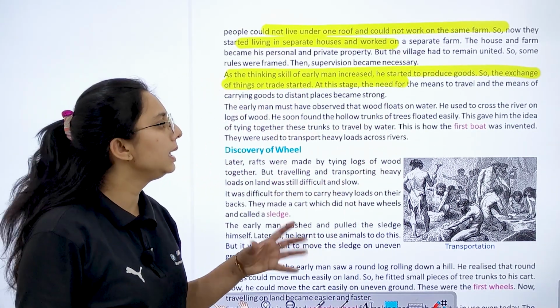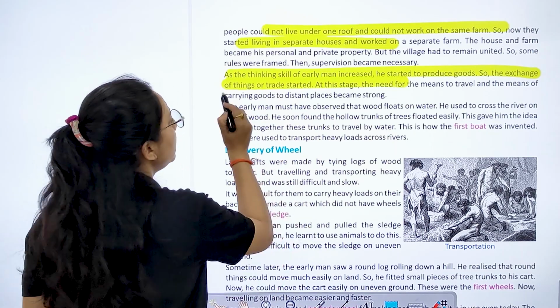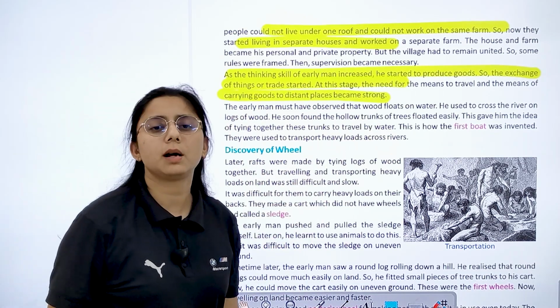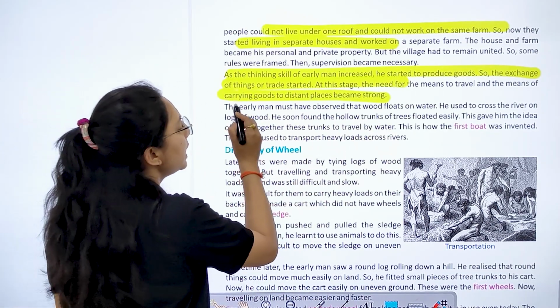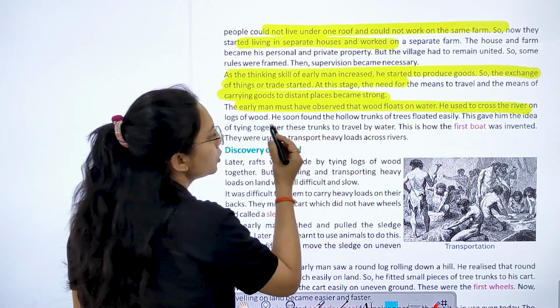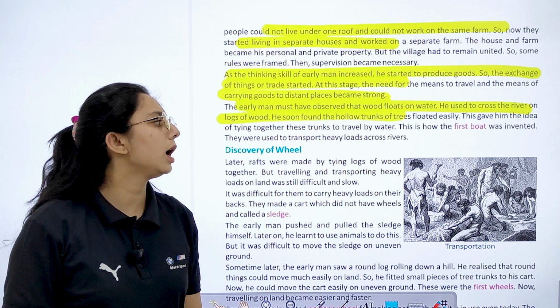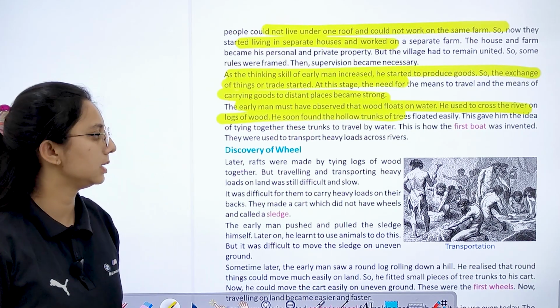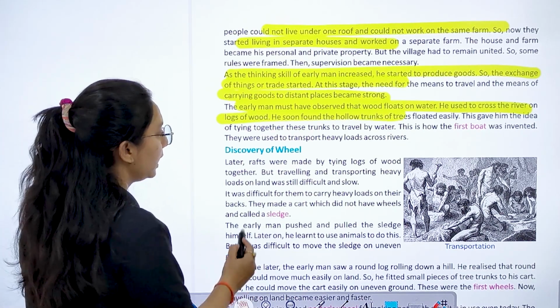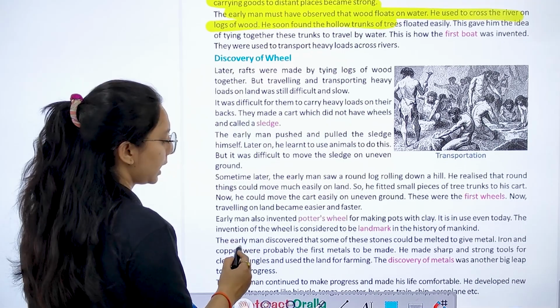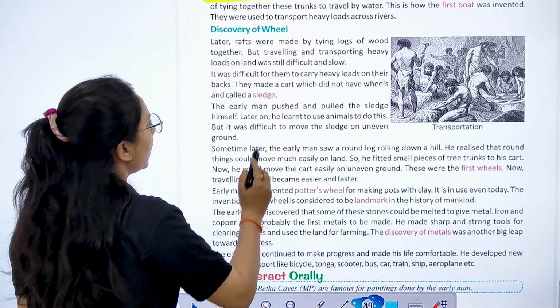At this time, the need थी means of travel की, and means of carrying goods to distant places became strong. The early men must have observed that goods float on water. He used to cross the river on logs of wood. He soon found a hollow trunk that floated easily. Discovery of wheel. Later, what happened? Rafts were made by tying logs of wood, right?